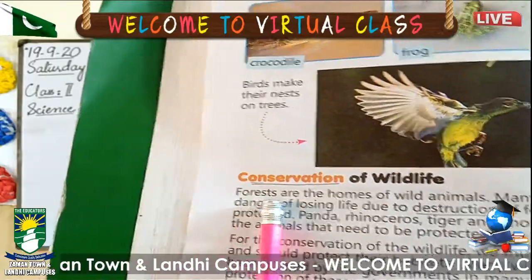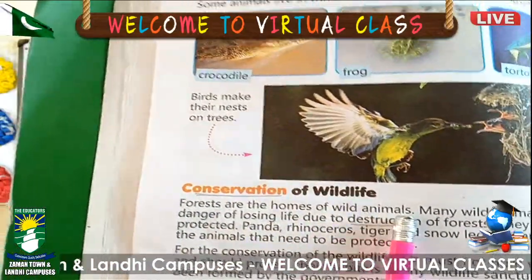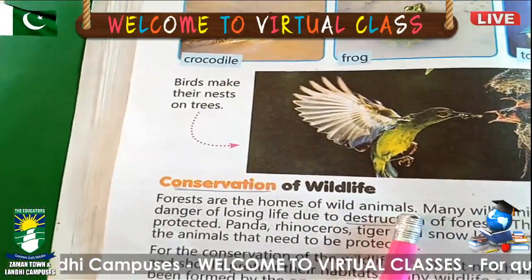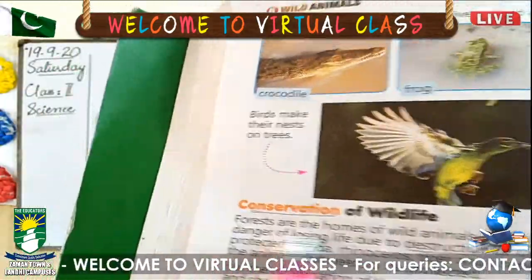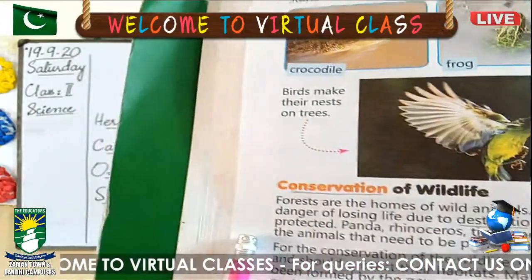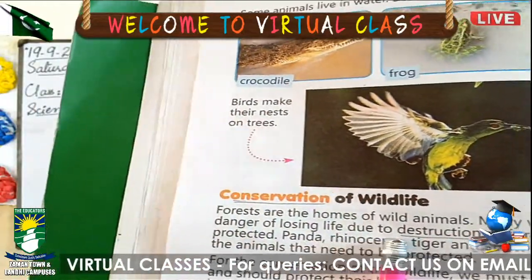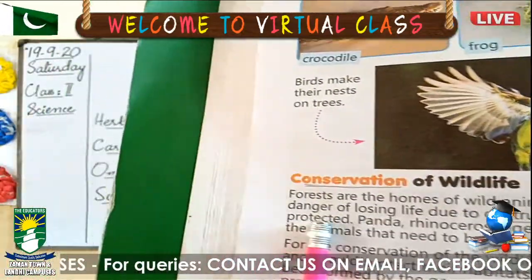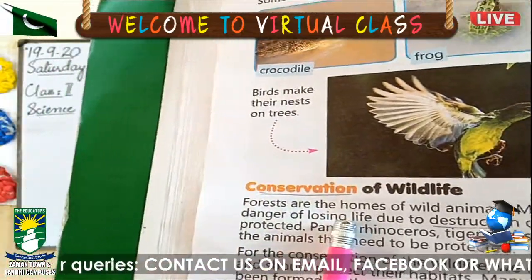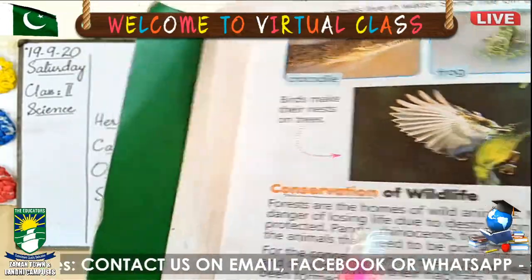Let's read this. Forests are the homes of wild animals, as we studied at the start of the chapter that all the wild animals live in the forest. Many wild animals are in danger of losing life due to destruction of forest. Many of the wild animals are being endangered. It means they are in danger of losing life.